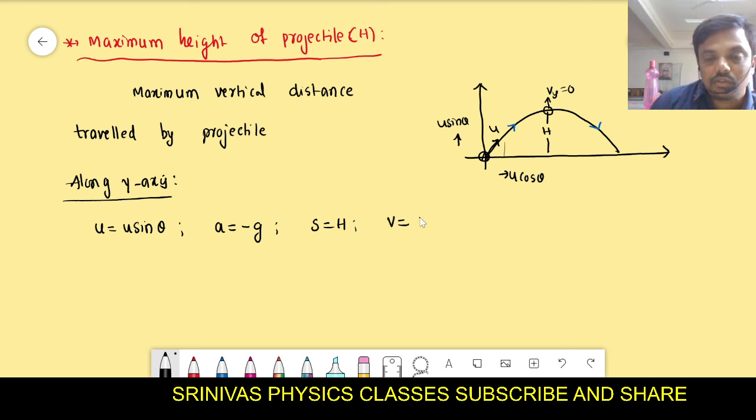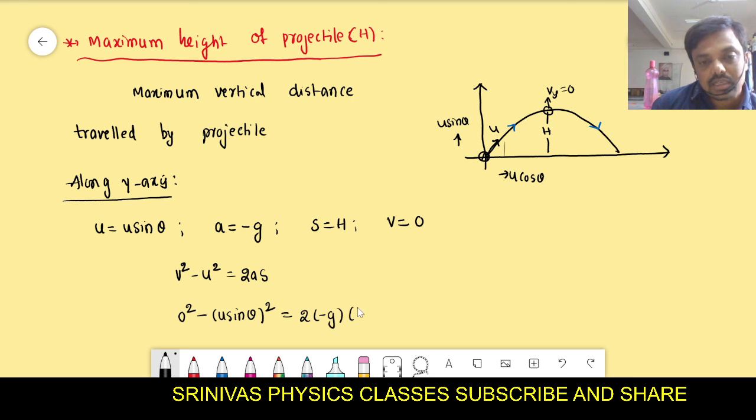After reaching the maximum height, what is the final velocity? The final velocity is 0. Then we use the equation which gives the relation between v, u, a, s. What is that? v square minus u square is equal to 2as. Is it correct? v is 0, u is u sin theta whole square, a is minus g, s is capital H. Clear, students?